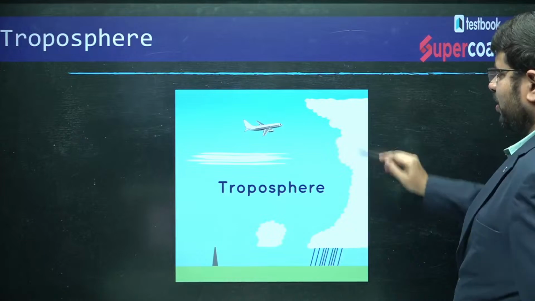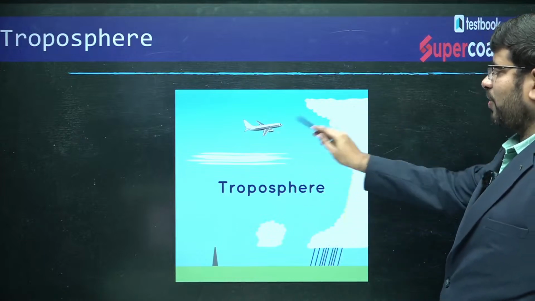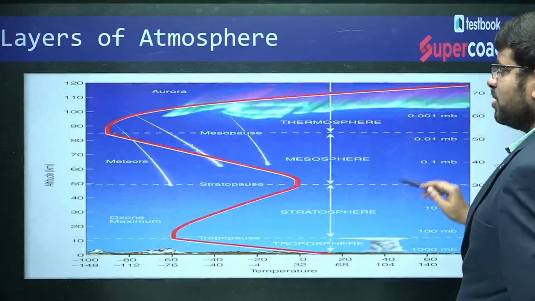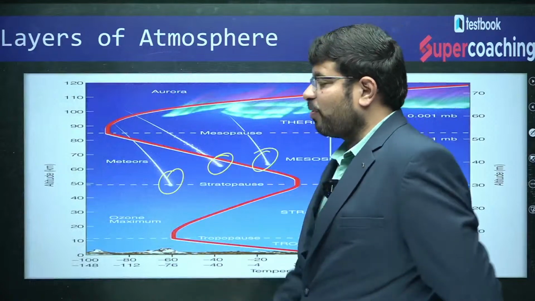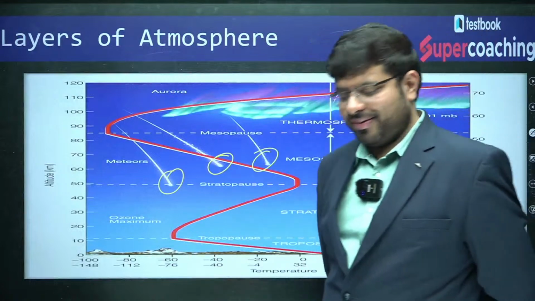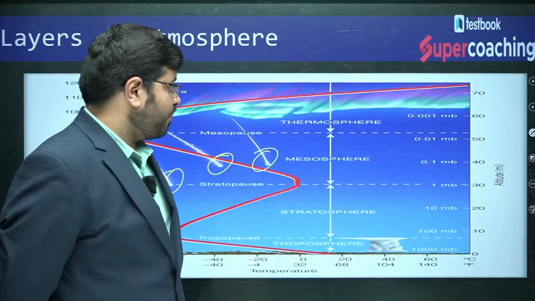Within the troposphere, you can see the clouds here. You can see cloud formation and the flights traveling. And then you see here the layers of the atmosphere, where meteors start burning. Why? Anyone? The meteors actually burn here because of what?